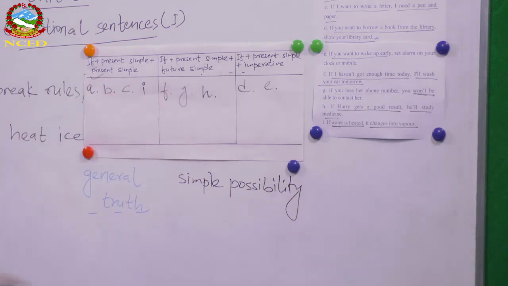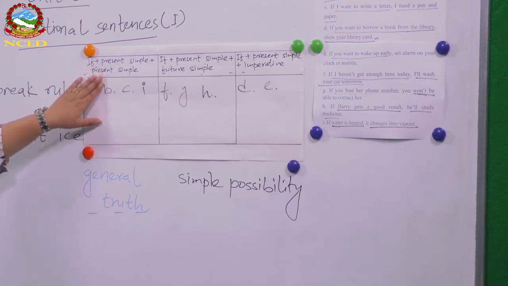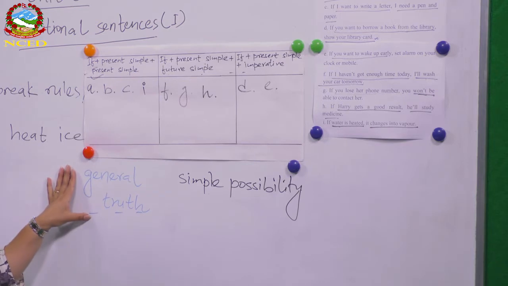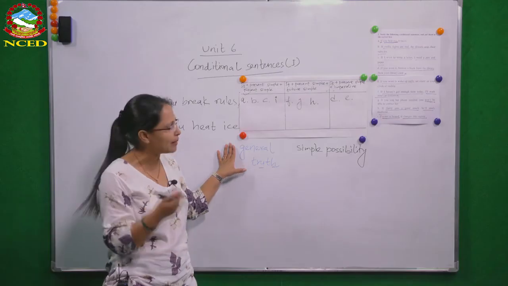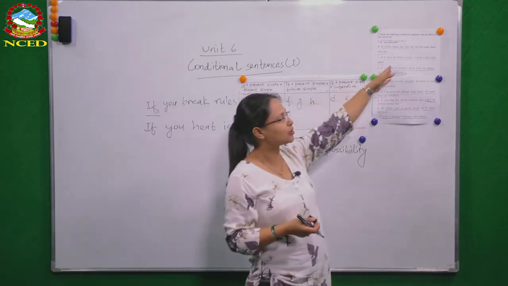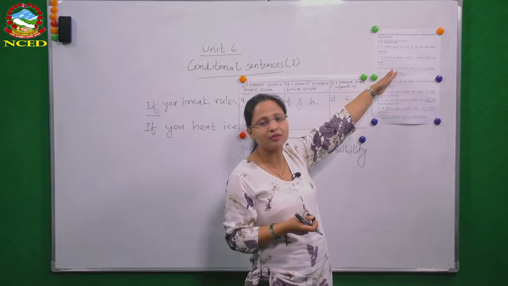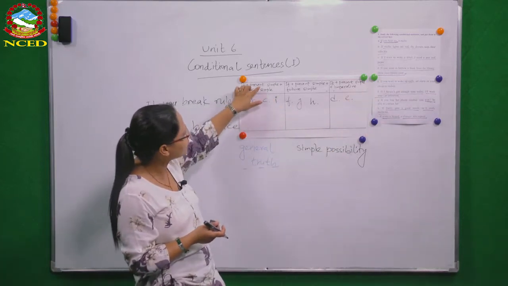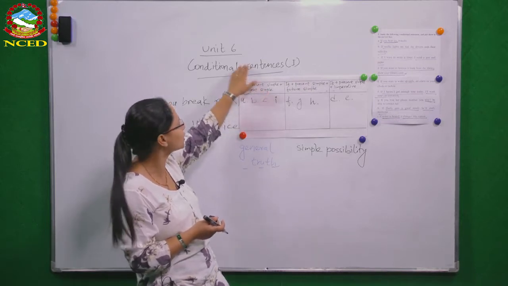Okay? The first type of structure, where the main clause is also in simple present tense, is used to express general truth. जुन चाहिँ साँचो हो, कुनै एउटा बेलामा मात्रै नभएर हमेशा साँचो रहने कुरा. For instance, आइसलाई ततायो भने पग्लिने कुरा, it's true, it's always true, right? त्यसैले त्यस्तो खालको कुराहरुमा चाहिँ हामी दुईटै क्लजमा simple present tense use गर्छौं conditional sentence मा.